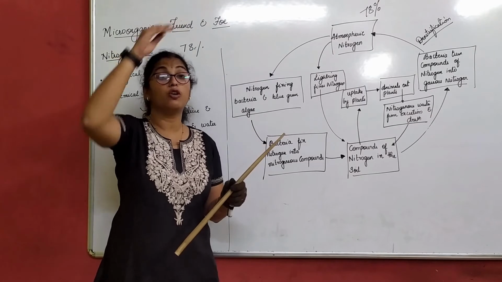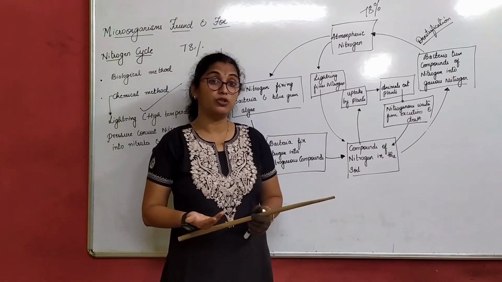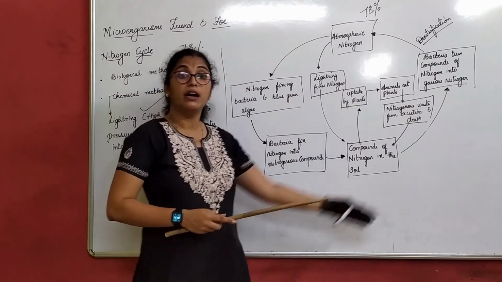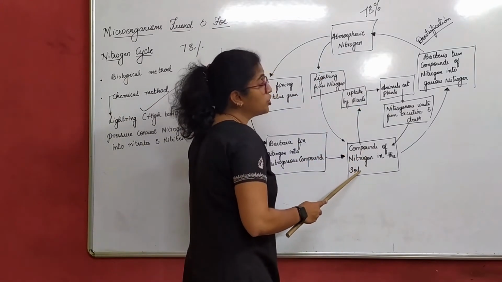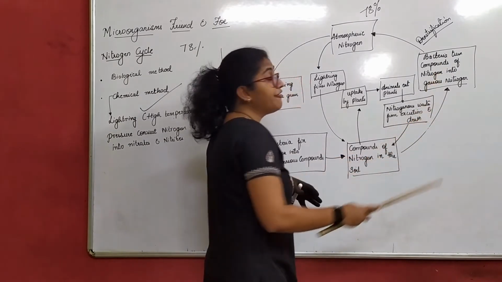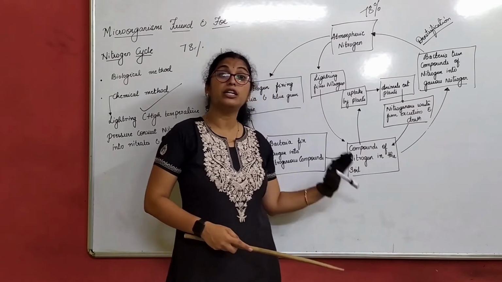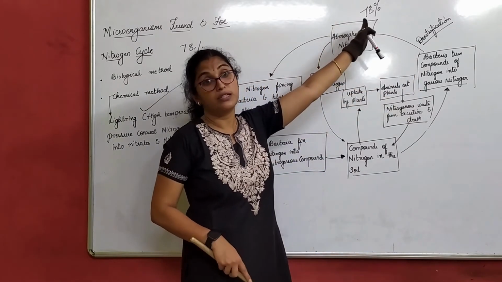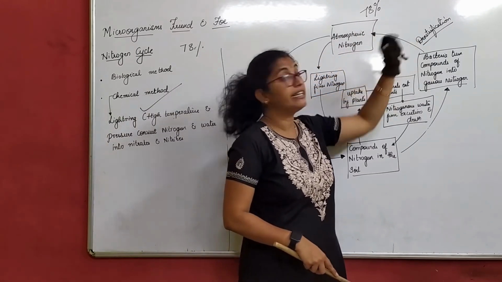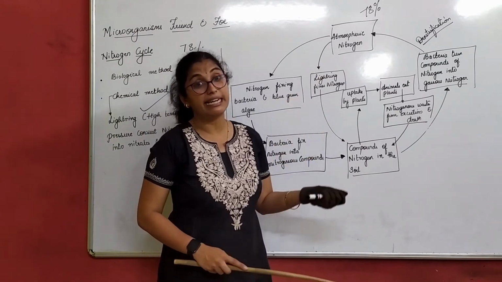Further, these compounds of nitrogen present in the soil also have to go back to the atmosphere. Why? They should maintain a balance of nitrogen. If you only go on taking, how will this go back, right? So these compounds of nitrogen present in the soil are again acted on by some bacteria, which convert this ammonia to nitrogen gas that can be sent to the atmosphere again, through a denitrifying bacteria, Pseudomonas, which is called denitrification.